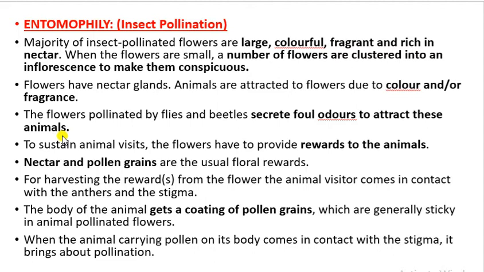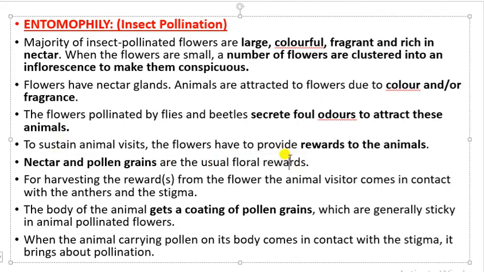So there are some kinds of rewards given to the insect, so that it can come to the flower again and again, and pollination continues for a longer period. Nectar and pollen grains are the useful floral rewards.